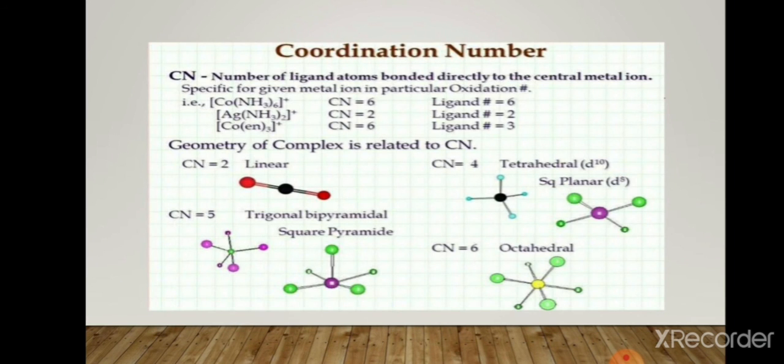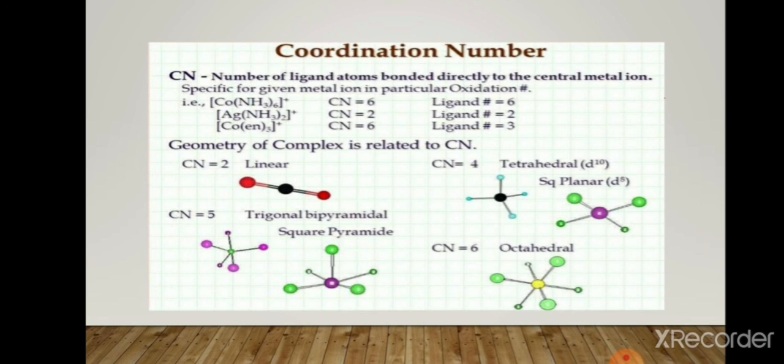Then we see coordination number. The number of ligand atoms bonded directly to the central metal ion is called the coordination number. It is specific for a given metal ion in a particular oxidation state. For example, [Co(NH3)6]3+, here the coordination number is 6, which means there are a total of 6 ligands directly coordinated to the central metal atom.